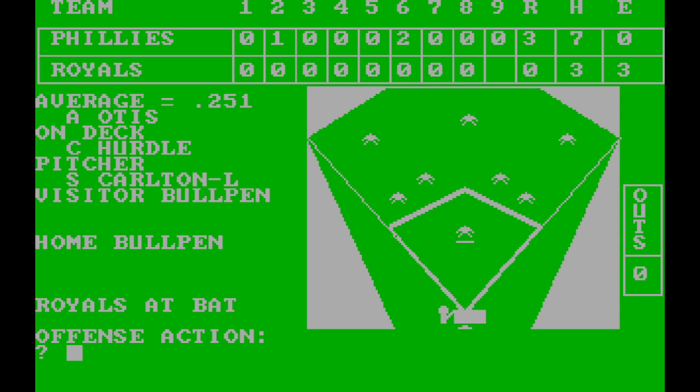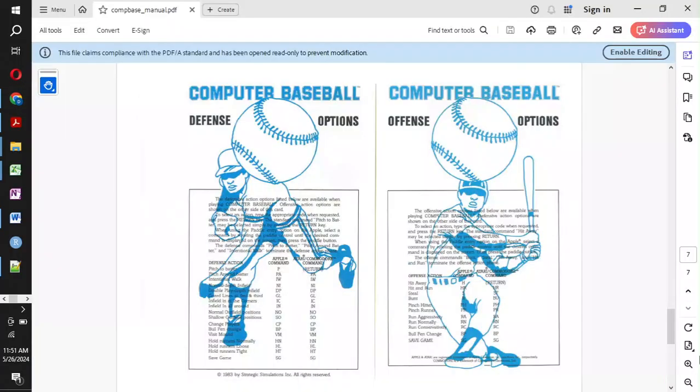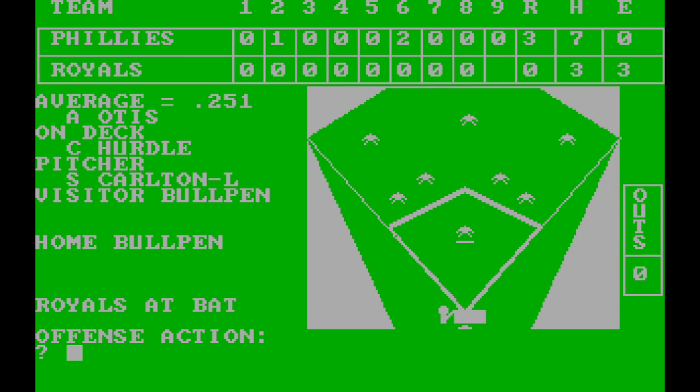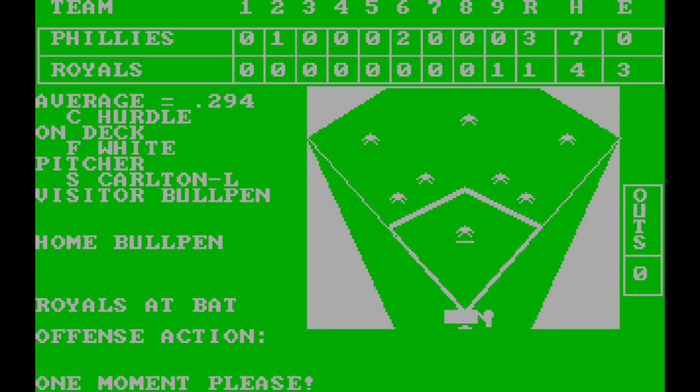Otis, Hurdle on deck. We're going to let Otis bat, but I want to see how I pinch hit. PH. Well, that makes sense. All right. Otis is batting against Carlton. Home run to left. Sweet. 3-1. I got a run on the board. Hurdle facing the lefty. We're going to see what's on our bench here.